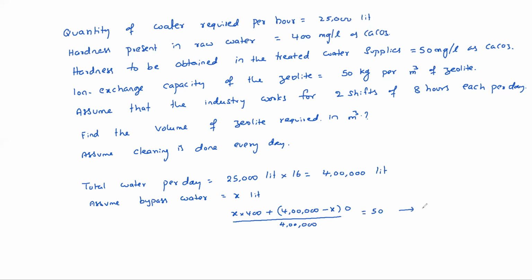So what is the bypass water? 50,000 liters.